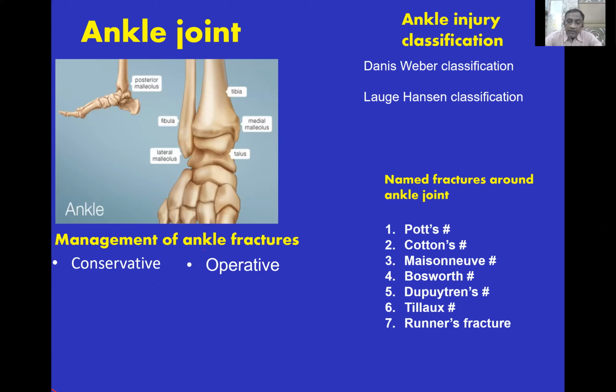It's basically a trimalleolar fracture, but the fibula fracture is at the lower 1/3. There's an injury to the inferior tibiofibular syndesmosis, and there could be a fracture of the medial malleolus and deltoid ligament, and a posterior fragment fracture of the tibia. Tillaux's fracture is the fracture of the anterior end of the tibia. Runner's fracture is a stress fracture, commonly seen in people who do running. It's a stress fracture of the lower third of the fibula.